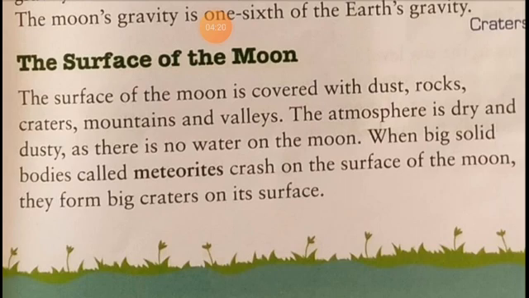When big solid bodies called meteoroids crash on the surface of the moon, they form big craters on its surface. So the reason for the presence of craters on the moon is the falling or hitting of meteoroids. So what is the surface of the moon? The surface of the moon is covered with dust, rock, craters, mountains and valleys.